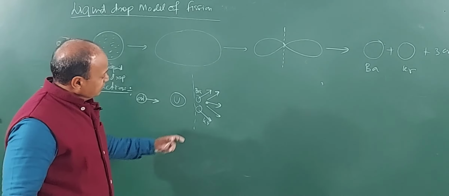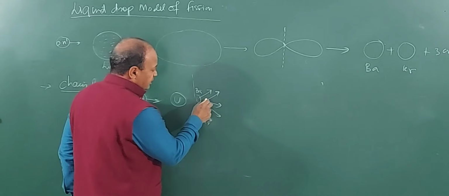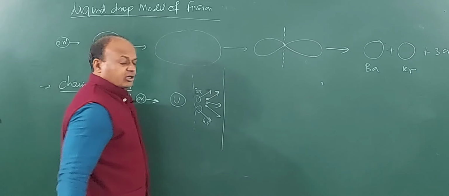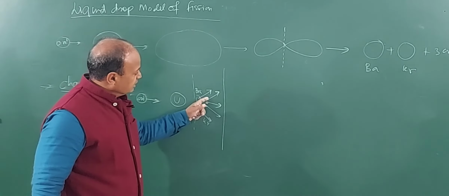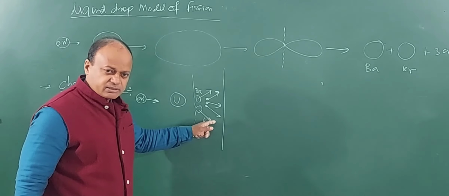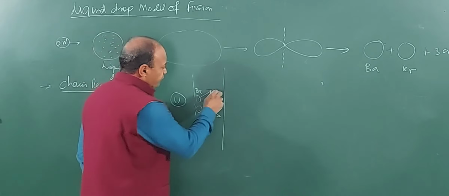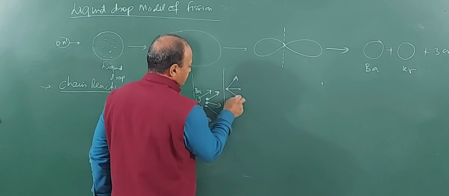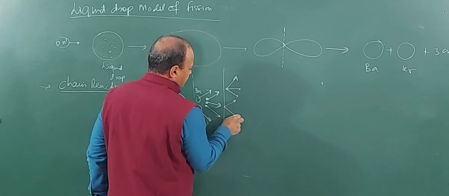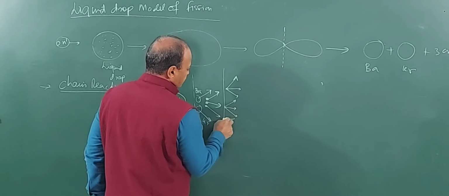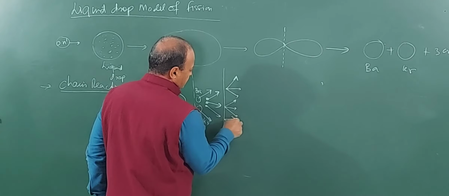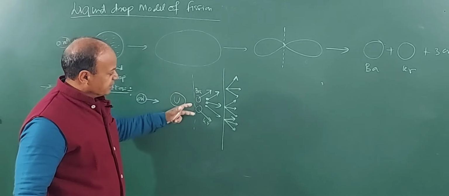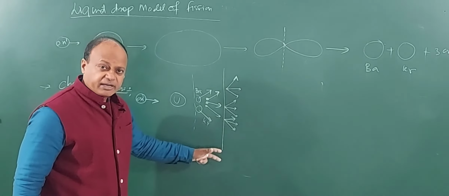Clear? Now, each one of these neutrons will strike what? 3 more uranium atoms. Yes. So, this will produce now here 3 more neutrons. This will produce how many? 3 more neutrons. This will also produce 3 more neutrons. I am not writing barium and krypton. They are stable nuclei that will be formed every time.